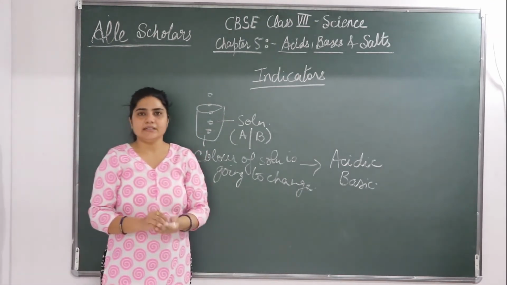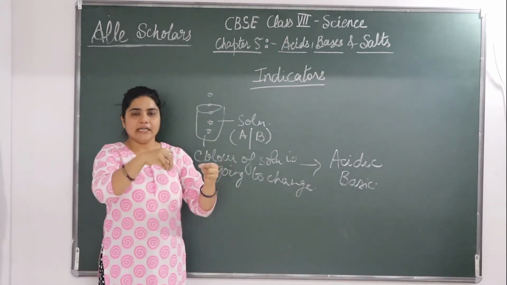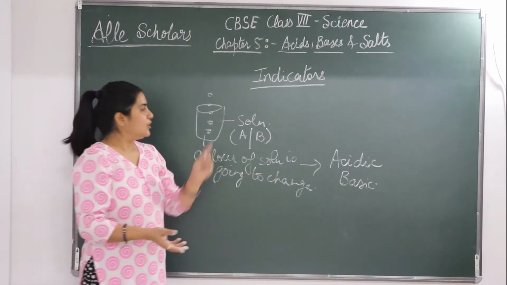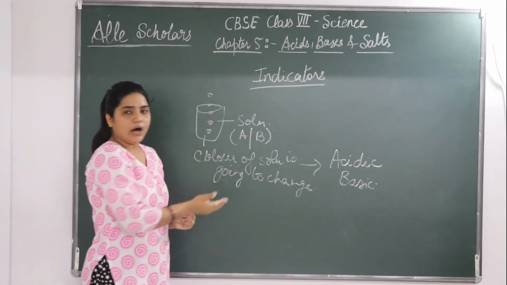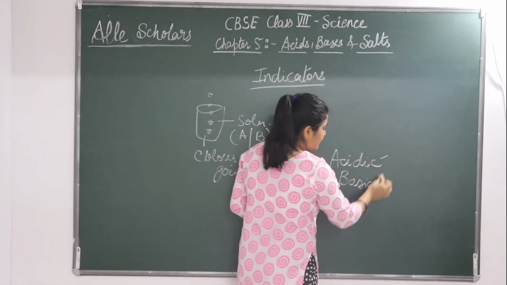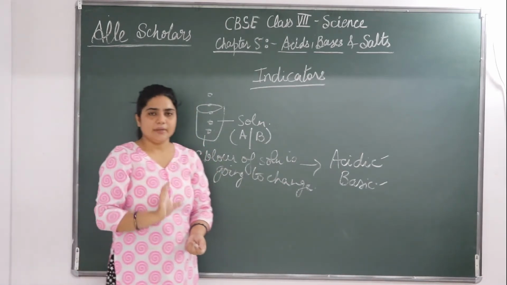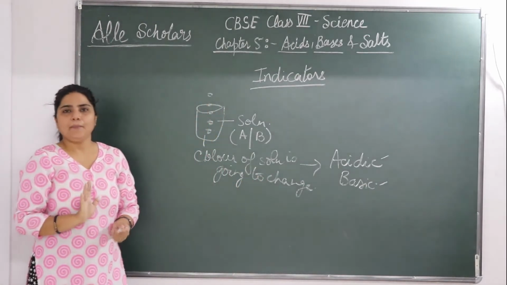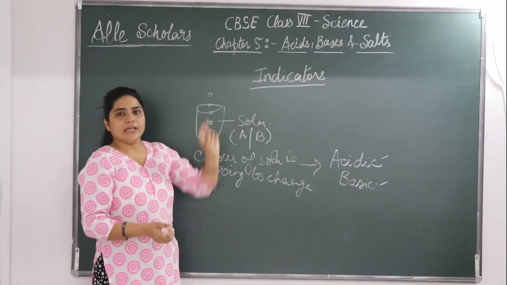Indicator works in a manner that if you put an indicator in any solution of which you want to know the chemical nature, the color of the solution is going to change. I will be telling you how we will decide which color indicates acid and which base. On that basis, you can tell whether a solution is acidic in nature or basic in nature. Okay, so basically कोई solution है आपके पास, आपको नहीं पता है कि वो acid है नेचर में या वो base है, आप इंडिकेटर को लोगे.